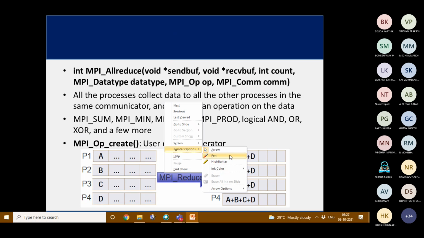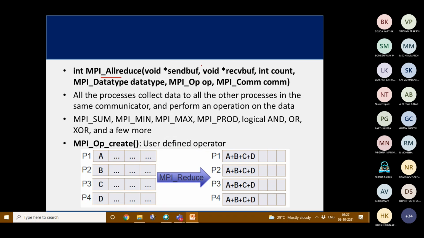Then MPI_Allreduce. Here we have send buffer, receive buffer, count, data type, operation, and MPI communicator. Instead of collecting only at the root, because it is MPI all reduce, it will be collected at all the processes. Whatever operation happens on the data, the result is collected at root and passed to all the processes.